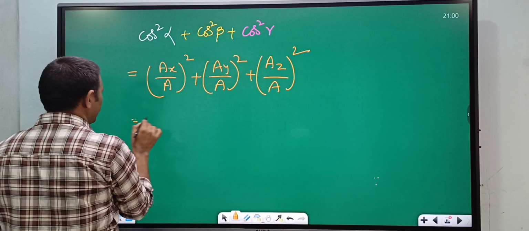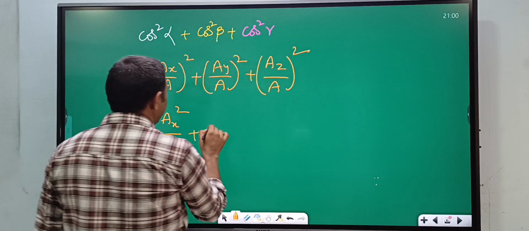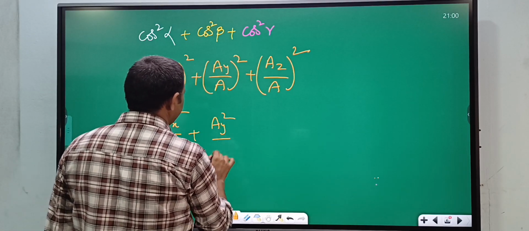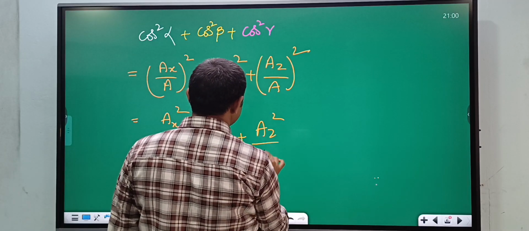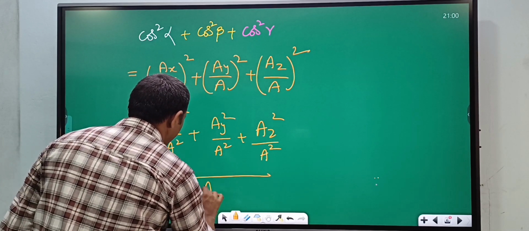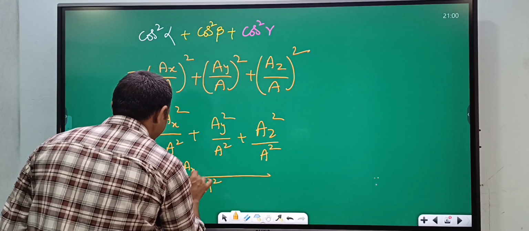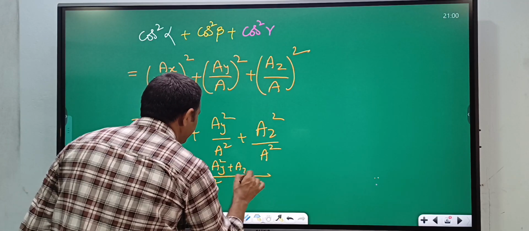So that is equal to Ax square by A square plus Ay square by A square plus Az square by A square. So here the LCM is A square, that is Ax square plus Ay square plus Az square.